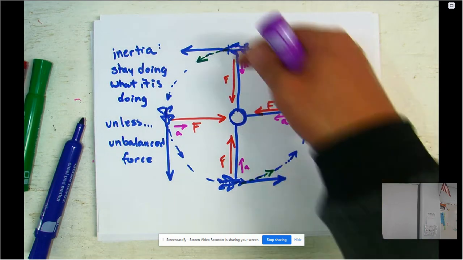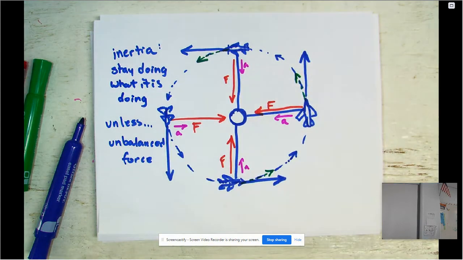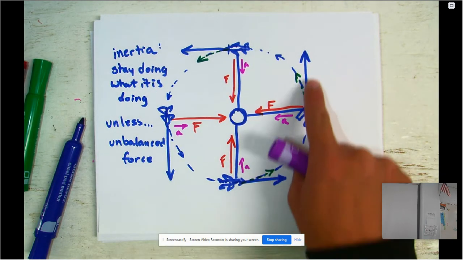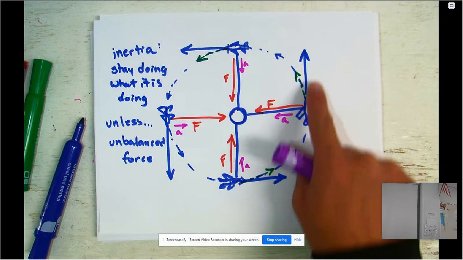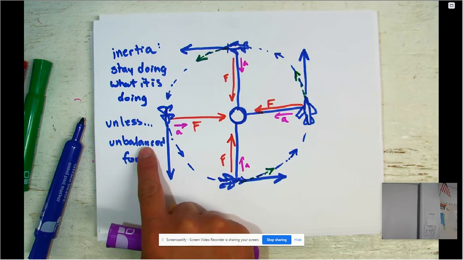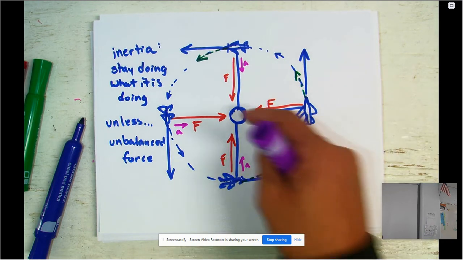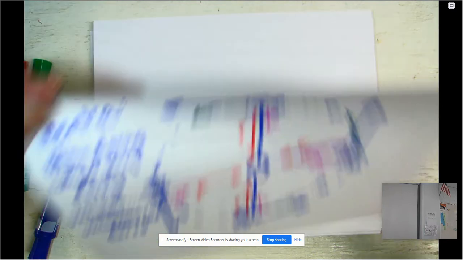The force is always towards the center, and acceleration would always be towards the center. The object wants to move in a straight line, but it can't because there's an unbalanced force. What's that unbalanced force? It's this centripetal force, the center-seeking force.